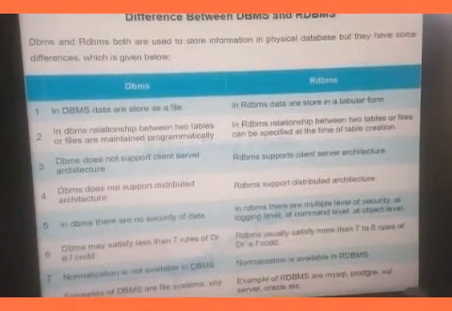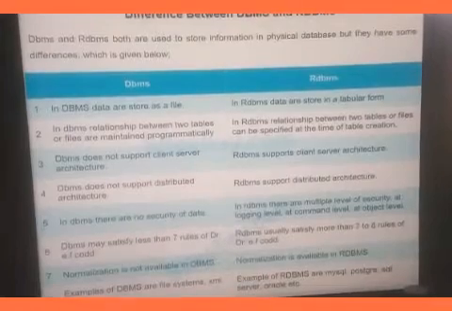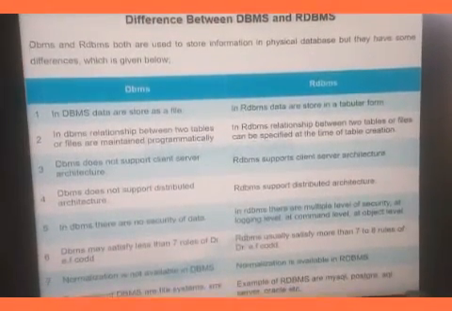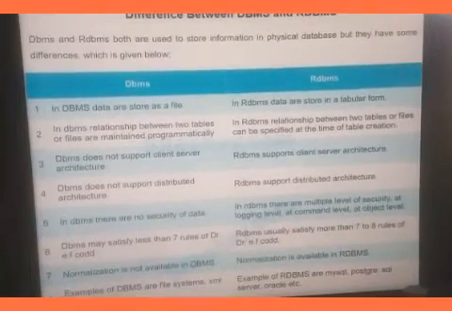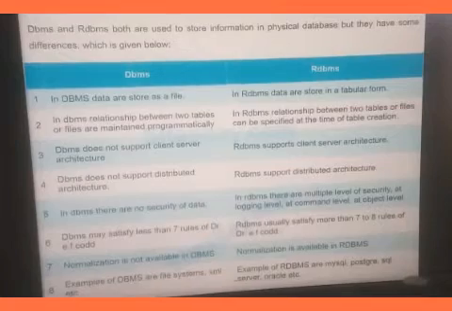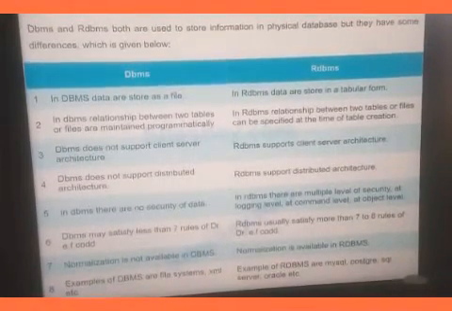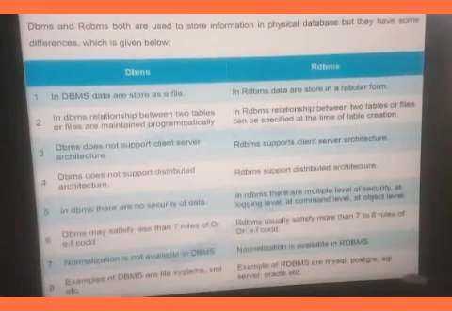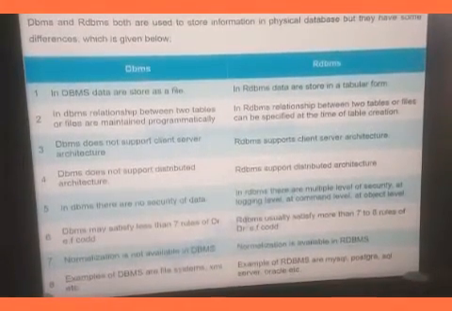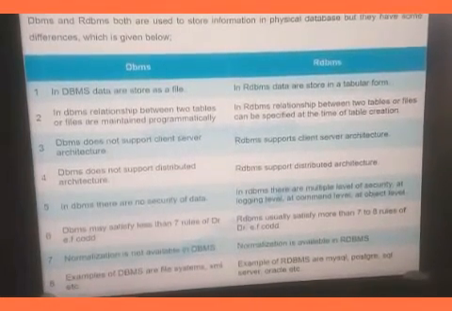But in RDBMS, the relationship between two tables or files can be specified at the time of table creation. When I create the table, at the time of creation, the relationship between two tables can be specified.